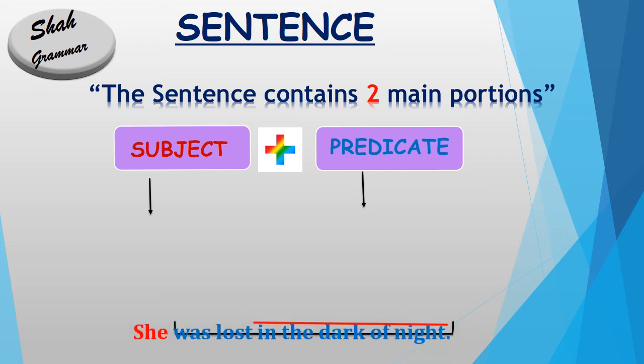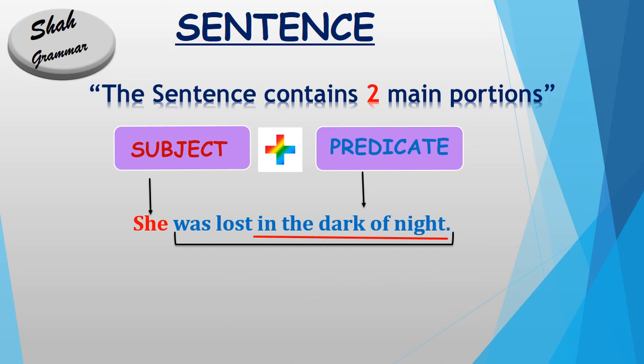Yeah guys, as we have learned, a sentence contains two main portions, subject and predicate. Let's see. She was lost in the dark of night. It is a complete sentence, and in this sentence she is our subject. What is the subject? The subject is the doer. So she is the subject, and the rest of the part which is written in blue color, was lost in the dark of night, is the predicate. Except for the subject, the rest of the part in the sentence is called the predicate. So subject and predicate will make a sentence. She was lost in the dark of night is a complete sentence.